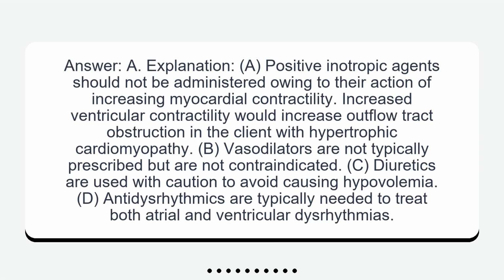Answer: A. Explanation: A. Positive inotropic agents should not be administered owing to their action of increasing myocardial contractility. Increased ventricular contractility would increase outflow tract obstruction in the client with hypertrophic cardiomyopathy. B. Vasodilators are not typically prescribed but are not contraindicated. C. Diuretics are used with caution to avoid causing hypovolemia. D. Antidysrhythmics are typically needed to treat both atrial and ventricular dysrhythmias.